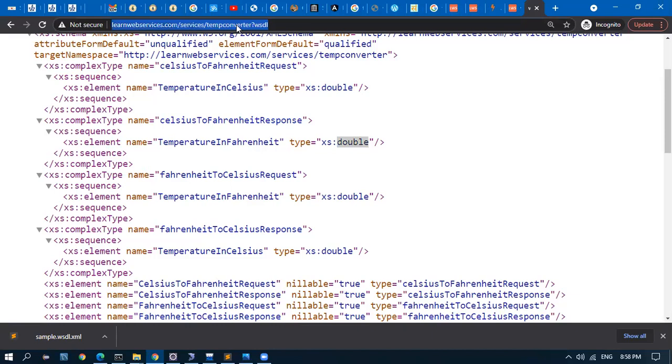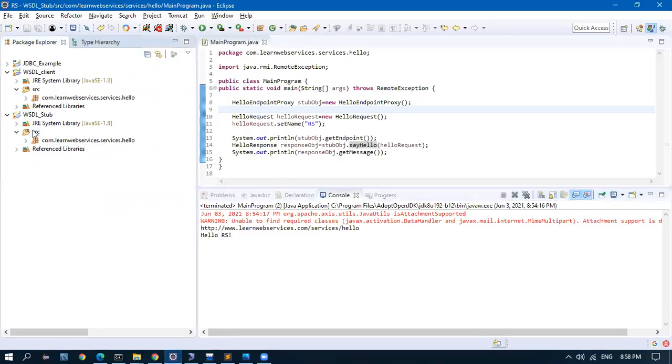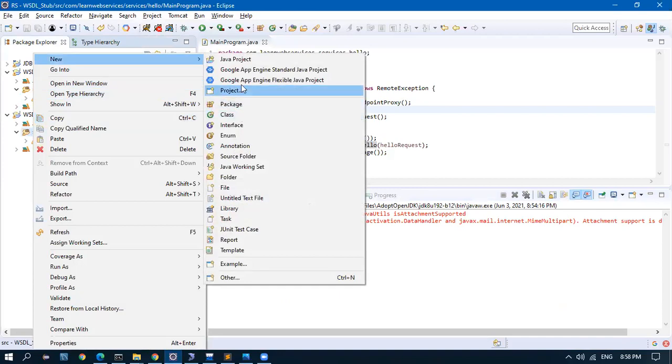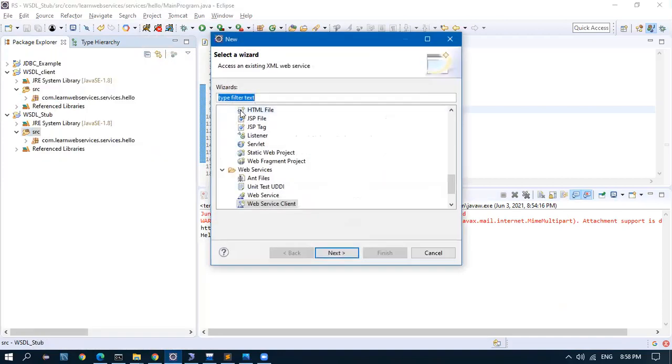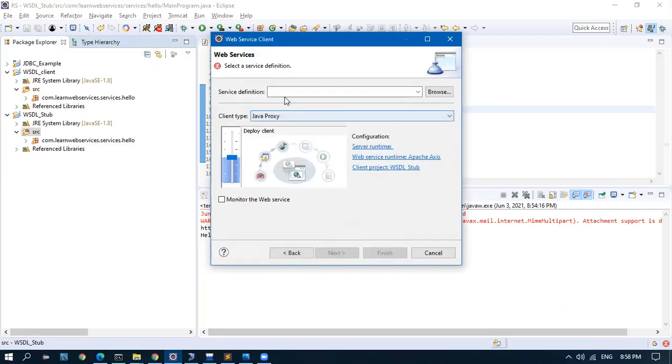Now I copy this URL. I go to the same project, right click, and go to new. Other, web service client. Next, I give that URL here and press enter.